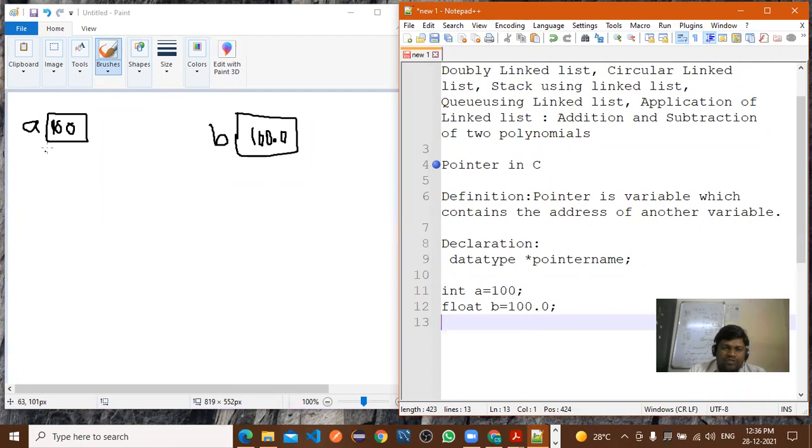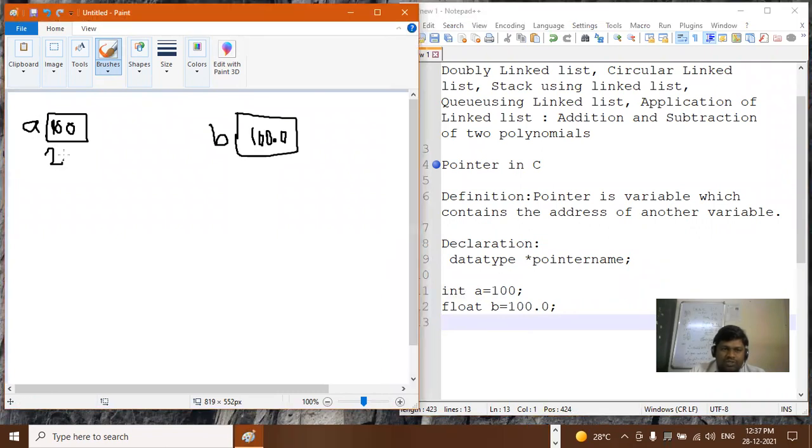Now what is the address of a? Here, suppose for example, the address of this variable is 2000. And the address of this another variable is 3000, right?